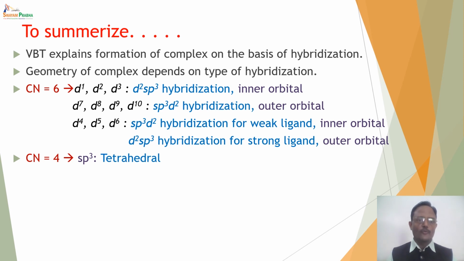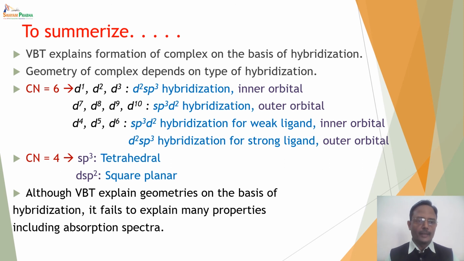In case of coordination number 4, if the hybridization is sp3, the geometry is tetrahedral. If the hybridization is dsp2, the geometry is square planar. Although valence bond theory explains geometries on the basis of hybridization, it fails to explain many properties, an important one being the absorption spectra of complexes.